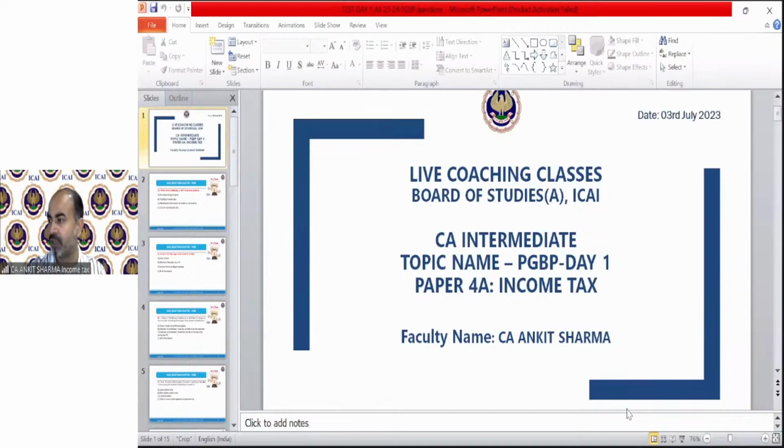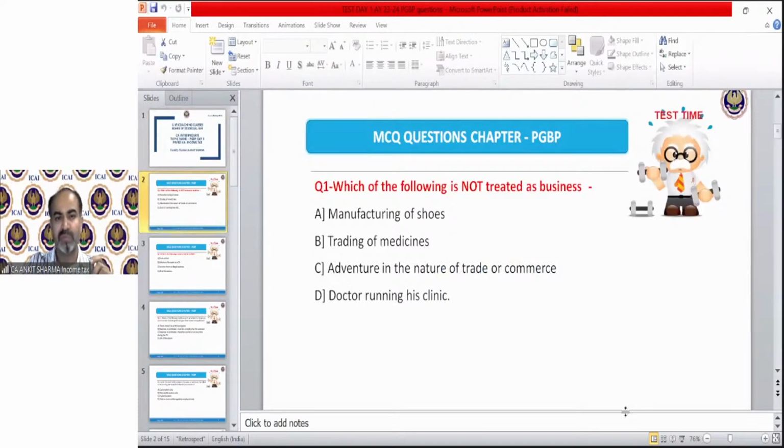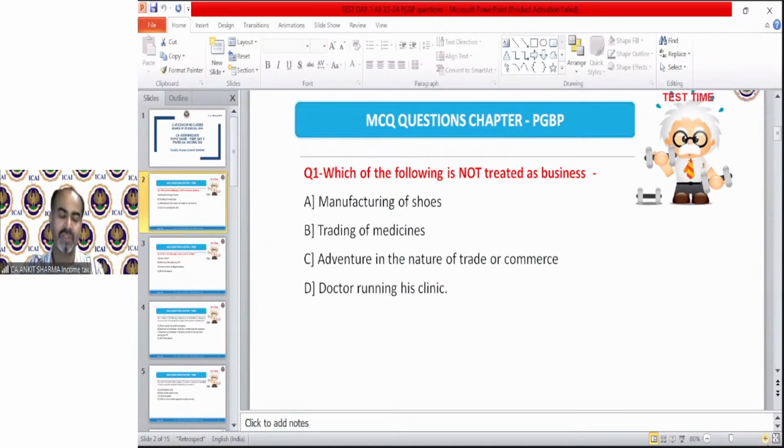Very well done. Noor, Ishan, Khushi, Diksha, Darshan, all of you are there. So let's get started. This is the first MCQ. Please read it carefully and give me the answer. These are easy, of course, because we have just finished the introduction part of PGBP. But as soon as we complete our PGBP numerical topics, the MCQs on the following days are going to be quite difficult. But these are very easy and I want everyone to answer correctly. So read it and send me the answer. Kindly send me the answer with the question number, like question number 1 and your option.